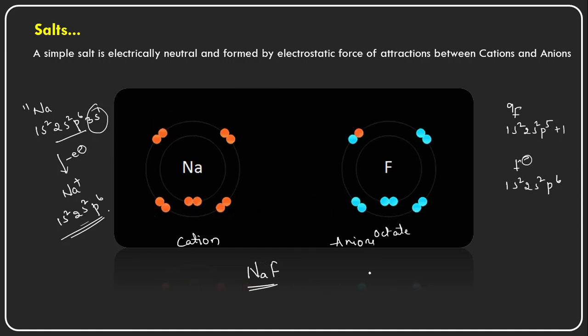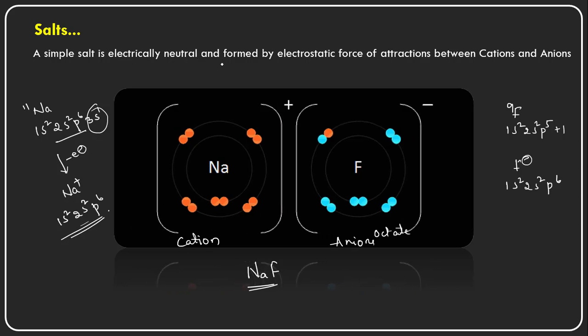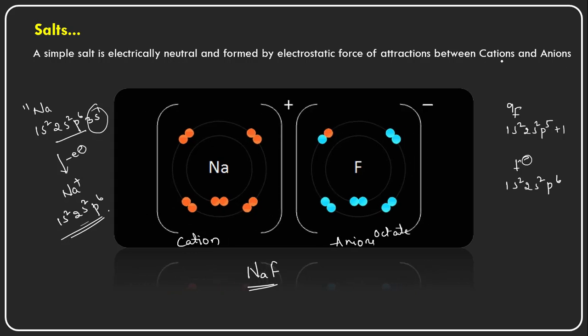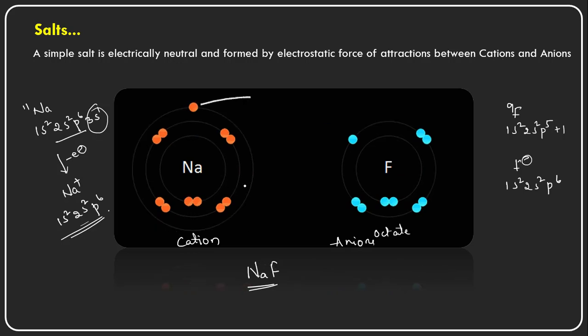This is a simple salt, which is electrically neutral and formed by the electrostatic forces of attraction between the cation and the anion. And how does the cation form? By losing one electron from its outermost orbital.